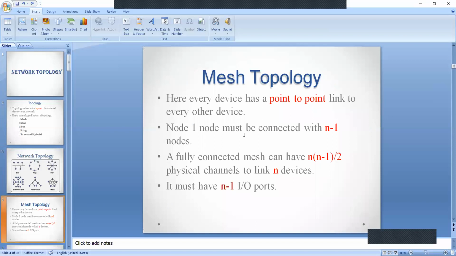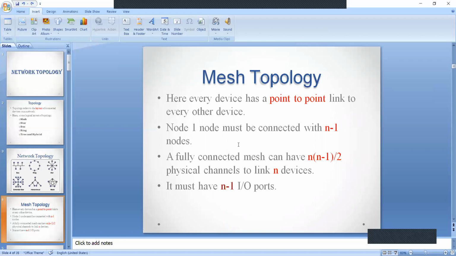First, in network topologies, we are going to discuss mesh topology. In mesh topology, we already discussed types of connections. We have two types of connections: one is point-to-point connection and the second one is multi-point connection. Here, mesh topology uses point-to-point connection.